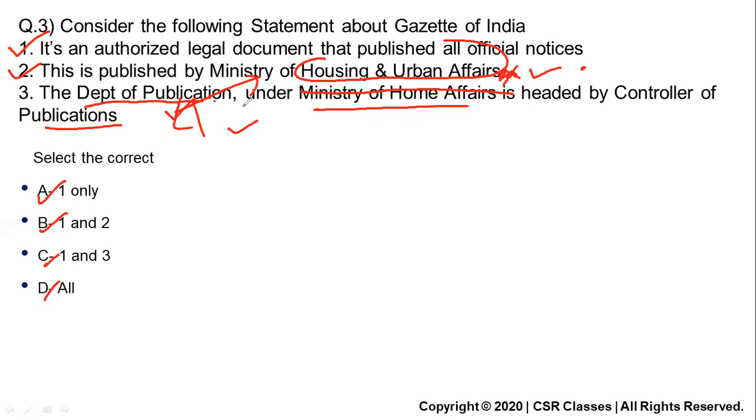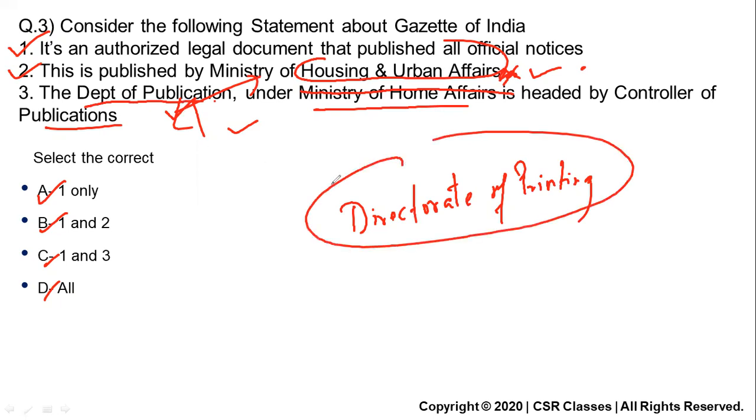So the Department of Publication comes under the Directorate of Printing, under the Ministry of Housing and Urban Affairs. It takes care of the Gazette of India. Okay.